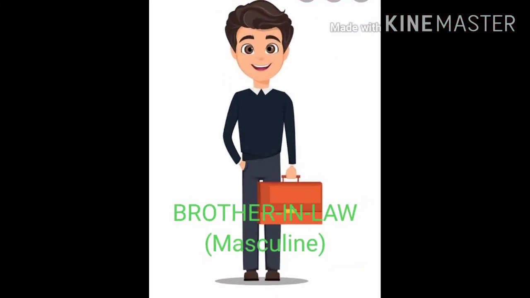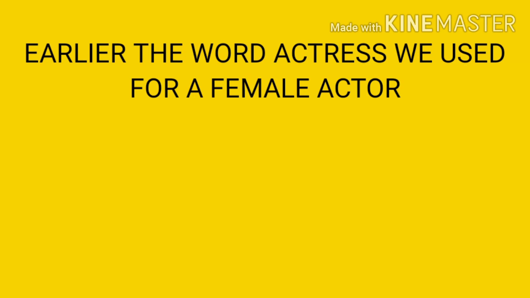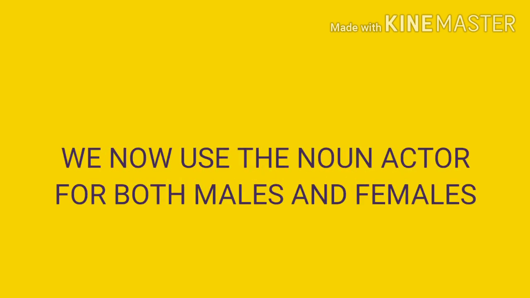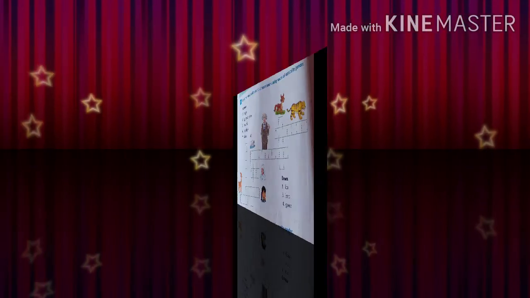Next example is brother-in-law. Brother-in-law is a masculine gender. Another example is sister-in-law. It's a feminine gender. Dear children, earlier the word actress we used for a female actor. But now we use the noun actor for both males and females.